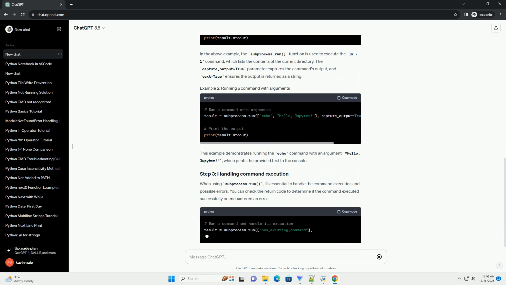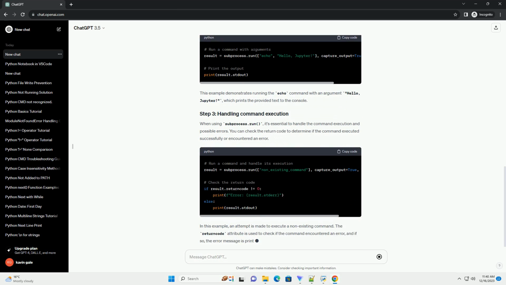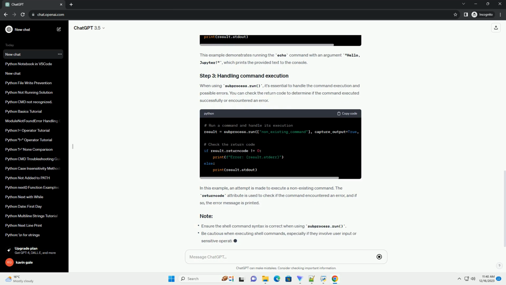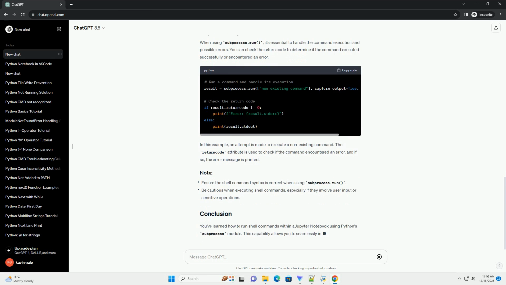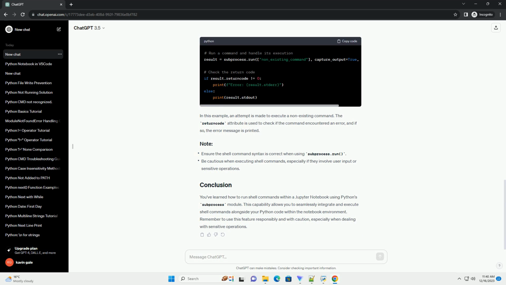To run a shell command in a Jupyter Notebook cell, you can use the % symbol followed by the shell command. This is known as a magic command in IPython, which is the underlying engine for Jupyter Notebooks. Here's a simple example. In this example, %ls is the magic command to list the files in the current directory, similar to the ls command in a Unix-based shell.